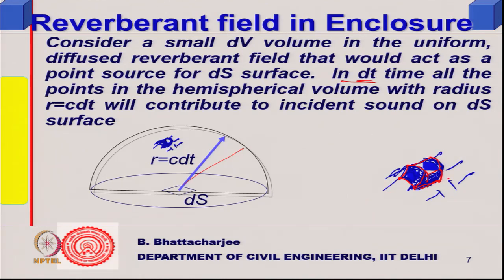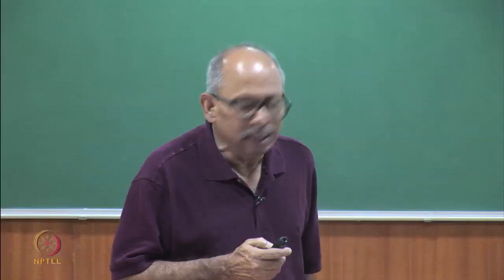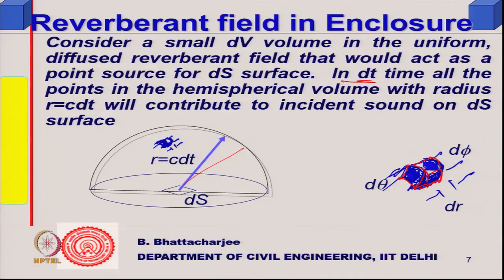This I have colored blue, I am trying to fill it in to show that it is actually a volume, and it will have 3 dimensions. I can treat them as linear. One will be d phi, d theta and dr. If I take any volume here, radially outward will be dr, r going from 0 to c dt.